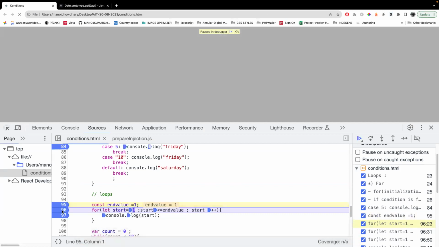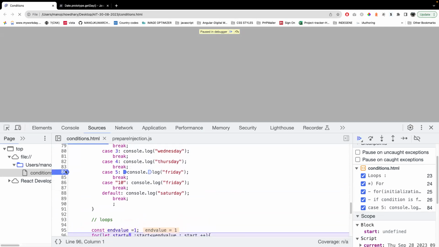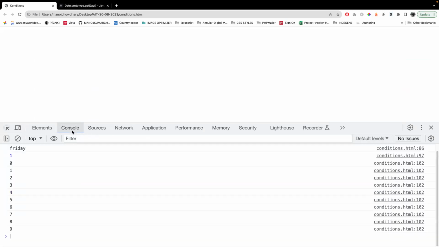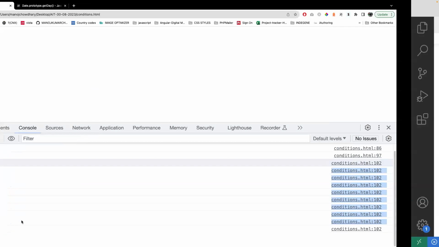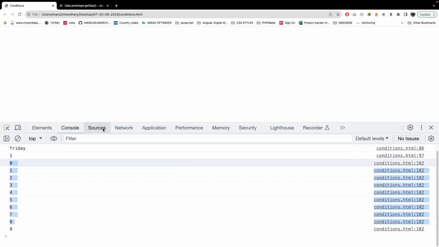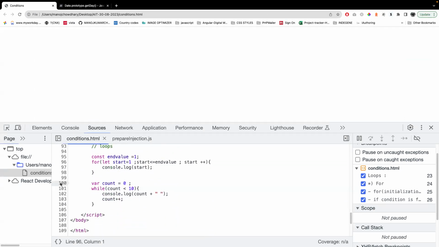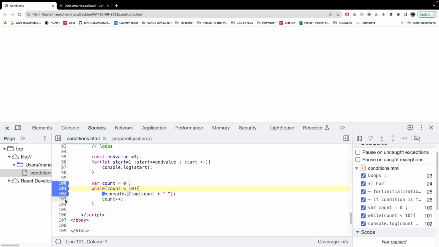Okay, let me remove these breakpoints. Zero, 1, 2, 3, 4, 5, 6, 7, 8, 9. So if we debug it line by line, you will know the variable, statement, if condition, and increment.